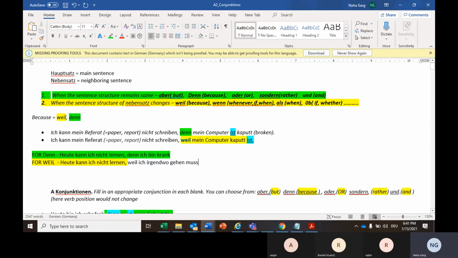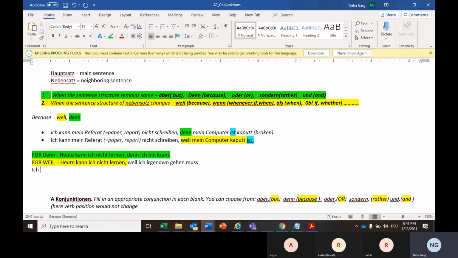So the normal sentence is basically: Ich muss irgendwo gehen, like I have to go somewhere. So what you have to do is, gehen you have kept at the same place, it's just muss that you have moved. You have just changed the position, you have put it at the end of the sentence. This is simply what you have to do.